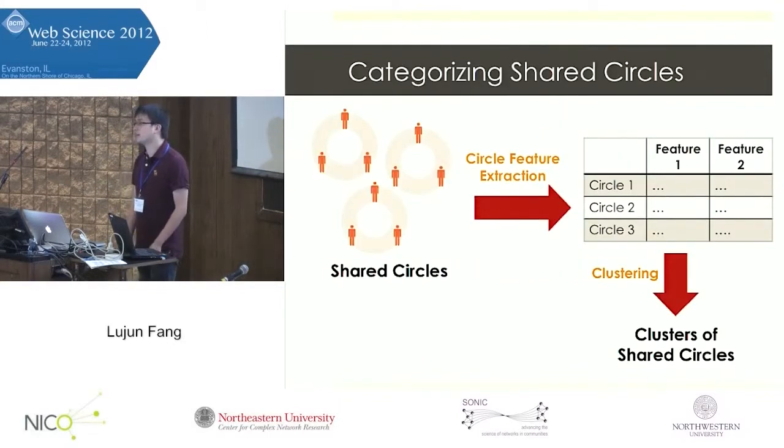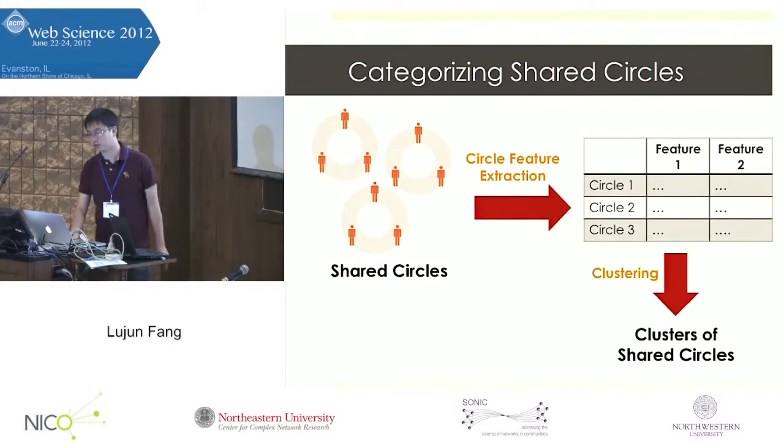So the way we understand this is first get a sample of those shared circles, mixing them together, and we try to extract features from those circles. So a circle now can be represented as a feature vector. Then we can perform clustering analysis to see if there are circles that are very similar to each other, so whether we can find those clusters of circles.